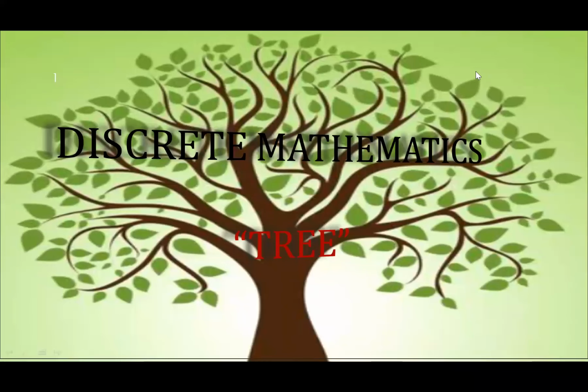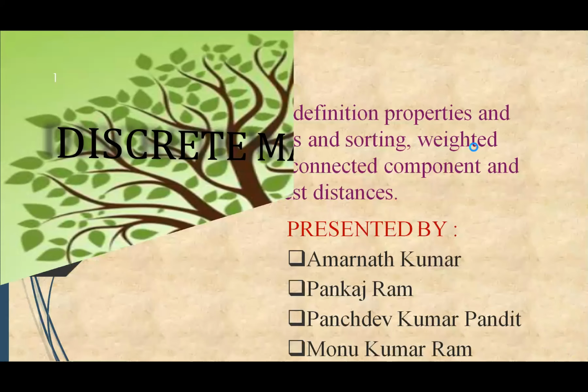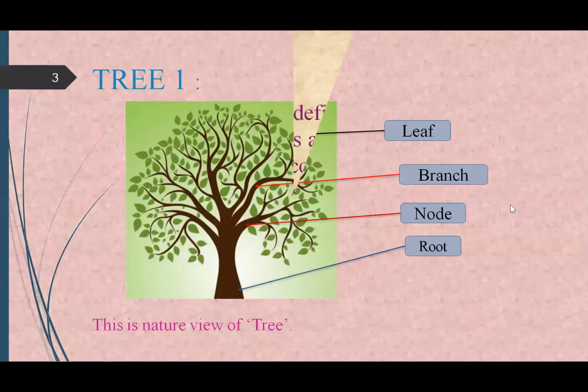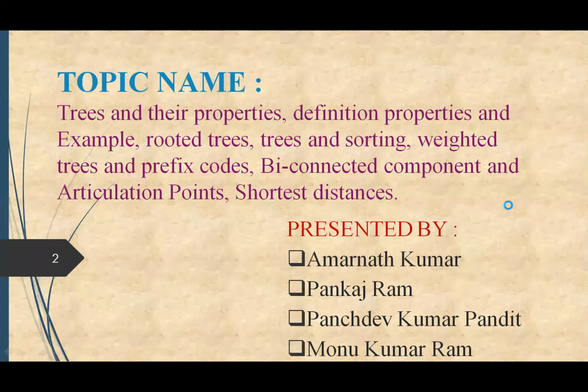The presentation on tree in discrete mathematics. Topic name: tree and their properties, definition, properties, an example, rooted tree, tree and sorting, weighted tree, prefix code, connected component and articulation point, shortest distance. Presented by Amarnath Kumar, Pankaj Ram, Panchdev Kumar Pandit, Monu Kumar Ram.